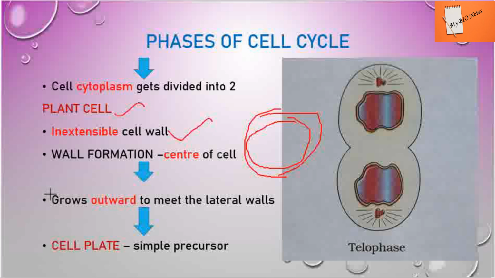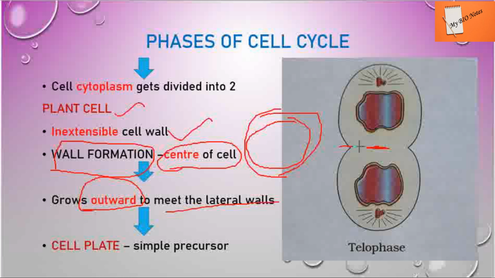So here there is wall formation. There they mentioned a furrow, but here it is a wall formation at the center of the cell. At the center of the cell there is a wall formation, and it grows outward to meet the lateral wall.